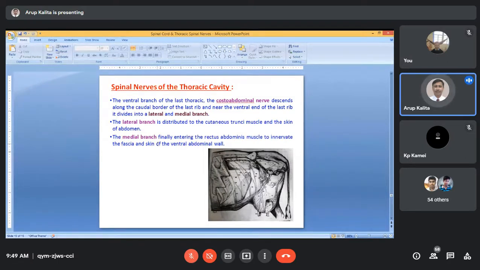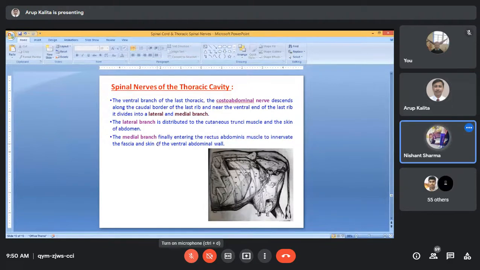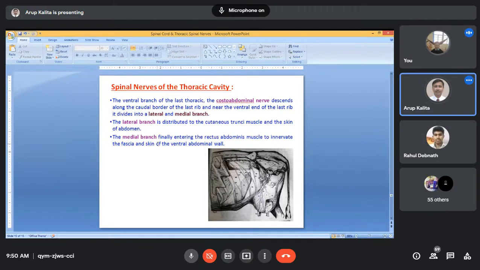Now, what are the organs we have to study here in the thoracic cavity? Tell me now. So, what are the organs we have to study in the thoracic cavity for respiratory system? Lungs. Khali lungs? The trachea, bronchus, and lungs.